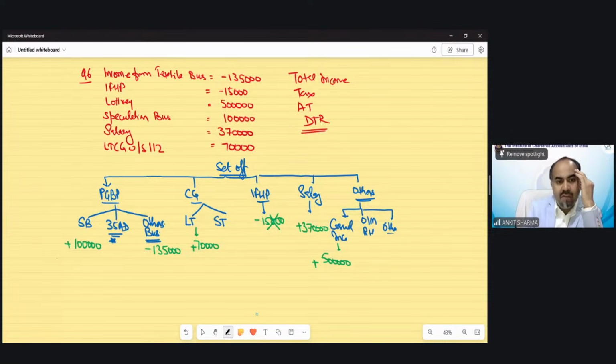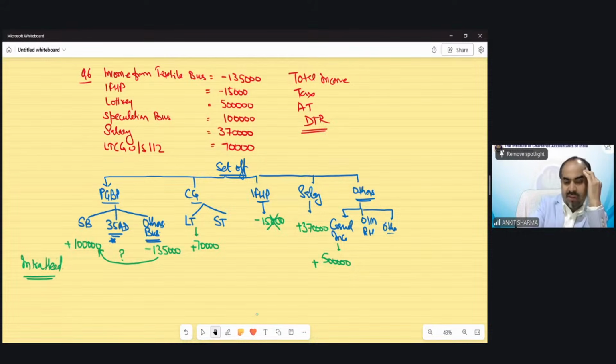And now you can see we have to apply, first of all, the intra-head provision. So as per intra-head, can we set off our business loss of textile business from speculative business profit or not? Is this allowed or not, students?